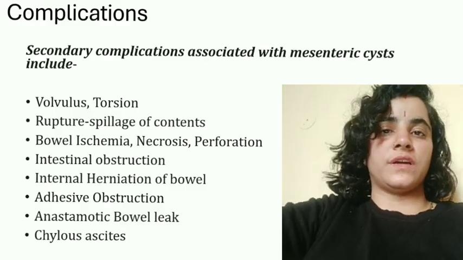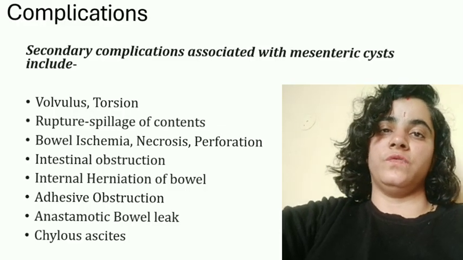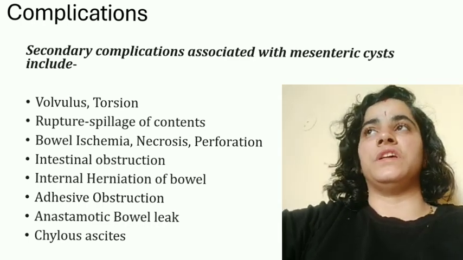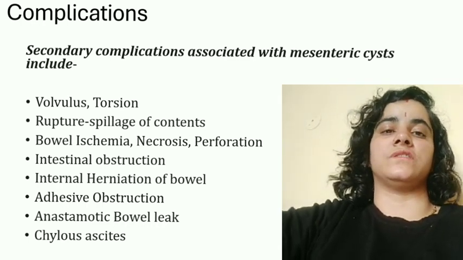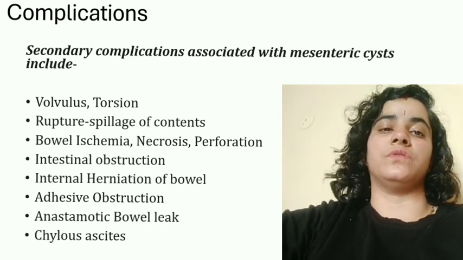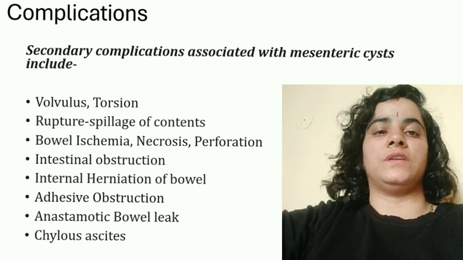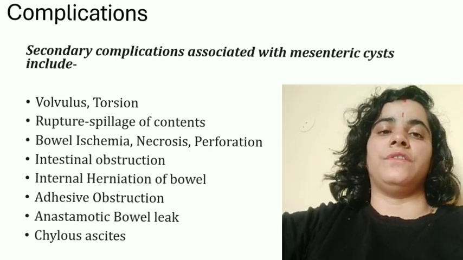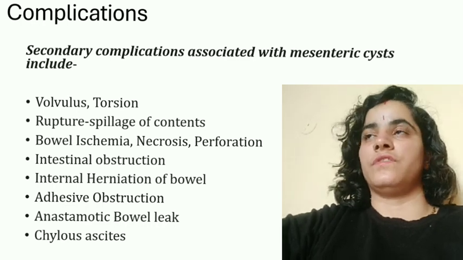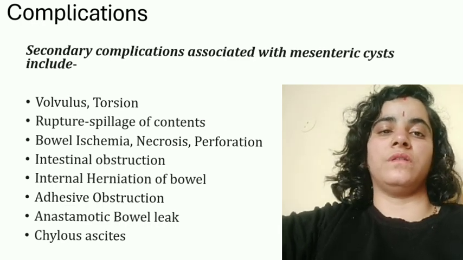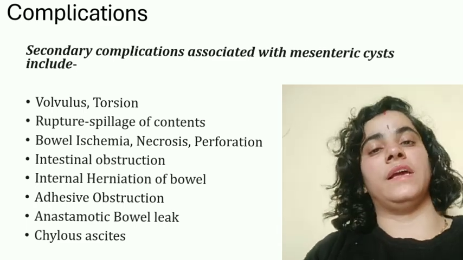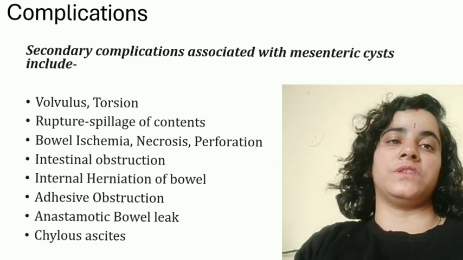The complications that we come across in these patients are volvulus, mesenteric torsion, or rupture and spillage of the content inside the cyst. Bowel ischemia, necrosis, and perforation may also follow these cases, and intestinal obstruction or delayed adhesive obstruction, or intestinal herniation of the bowel because of any mesenteric defect, iatrogenic, or anastomotic bowel leak or chylolymphatic leak can be part of the complications in these patients.